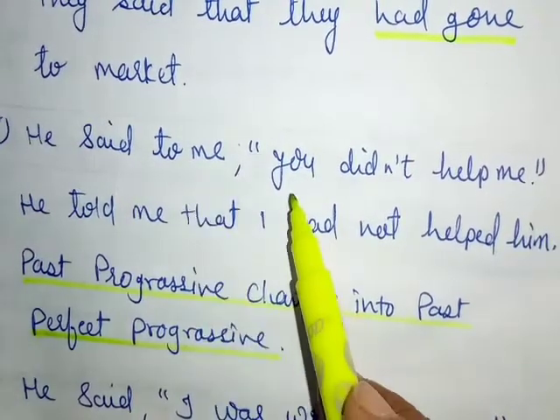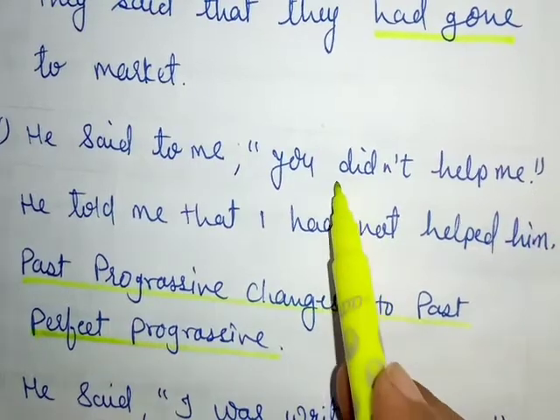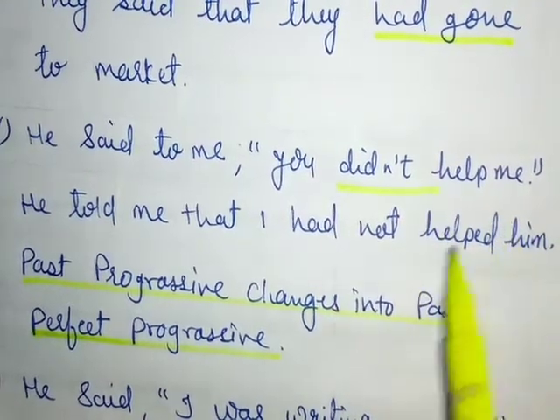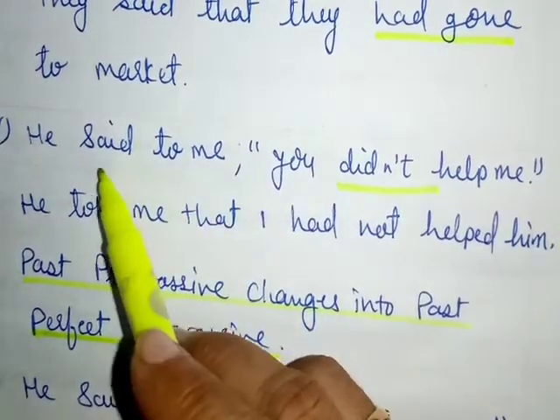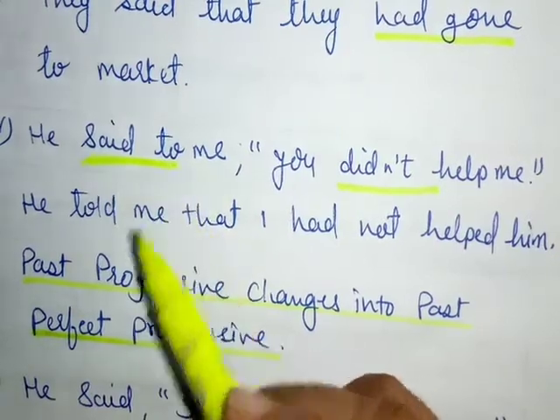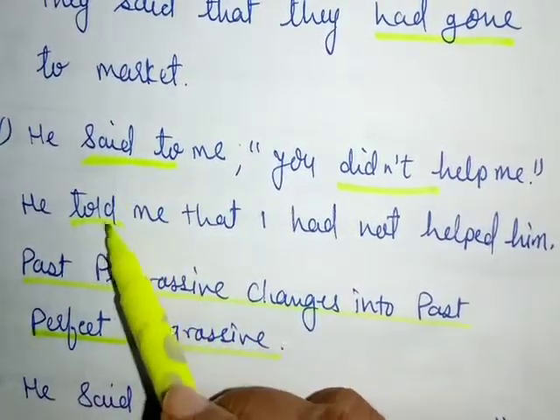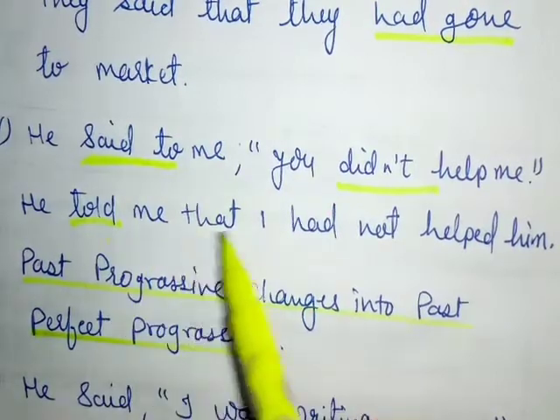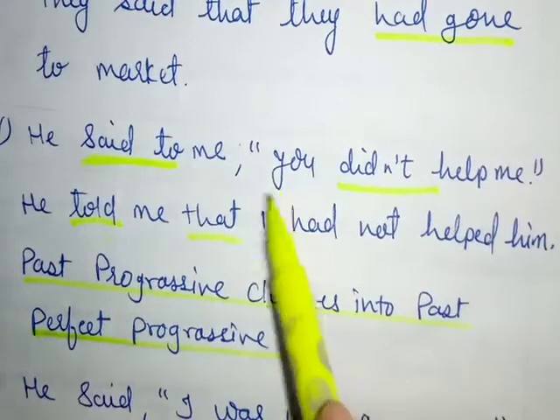He said to me, "You didn't help me." Didn't is our past tense verb. In the last video I taught you when "said to" comes, it will convert into "told." So here it will change into told. He told me, remove the comma and inverted commas. In place of it we will apply "that."